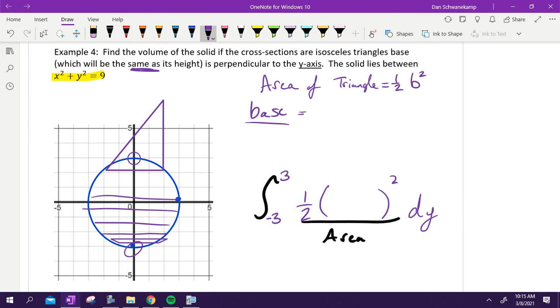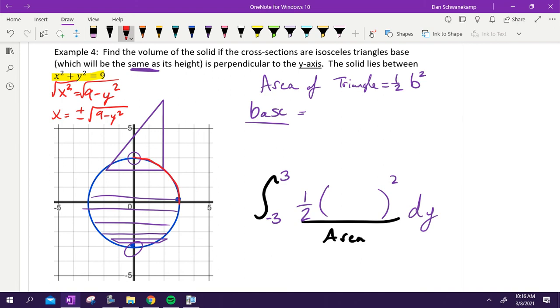So what we need to do here, the other thing we got to do is, hey, it's a dy problem. So if it's a dy problem, I need to get this in terms of y, which means I got to get x by itself. So let's do that. If I get x by itself, I'm going to subtract that y squared. And then I'm going to get rid of the square by square rooting. I get x is equal to the square root of 9 minus y squared. What else do I need to do when I take a square root? Plus or minus, which is good in this case because I need two sides.